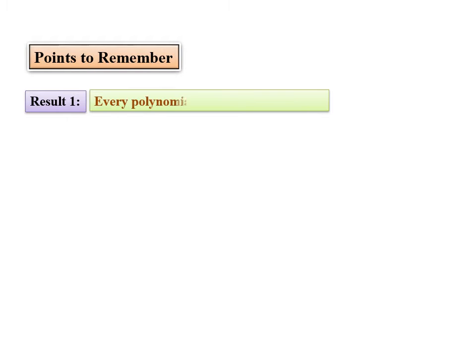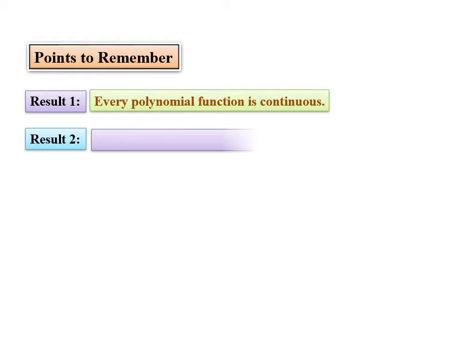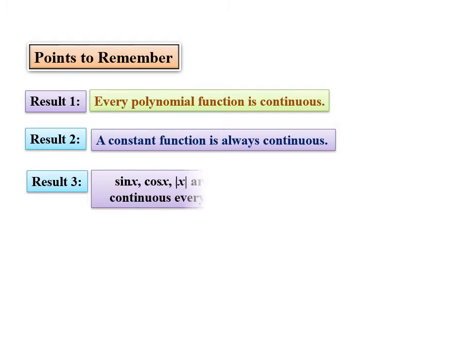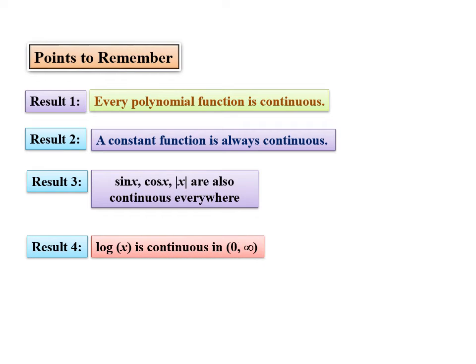Some important points related to continuity of functions. So first function, every polynomial function is continuous. Second one, a constant function is always continuous. Third result, sin x, cos x, mod x are also continuous everywhere, and log x is continuous in 0 to infinity.